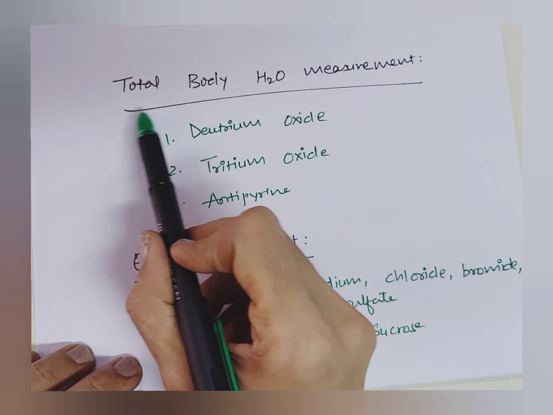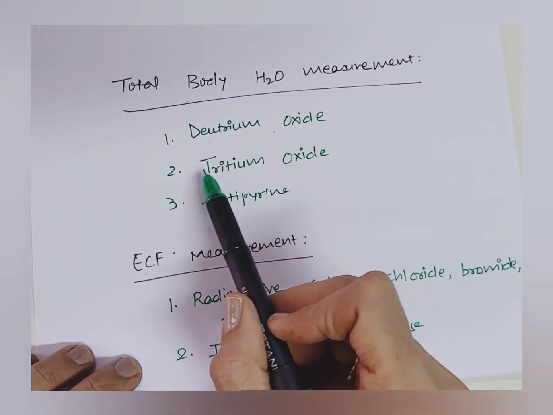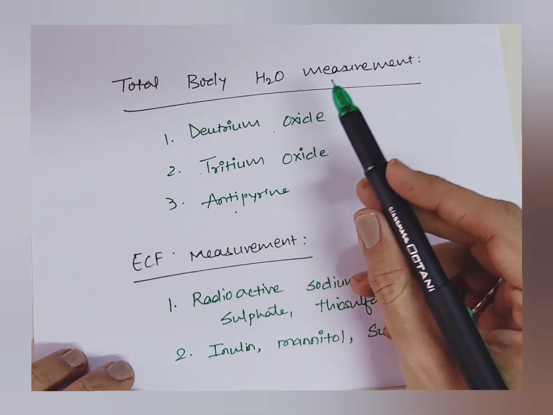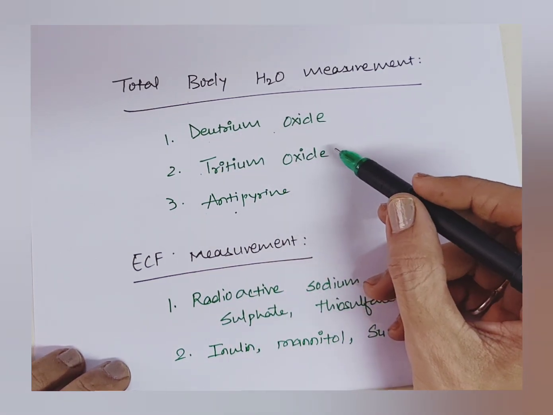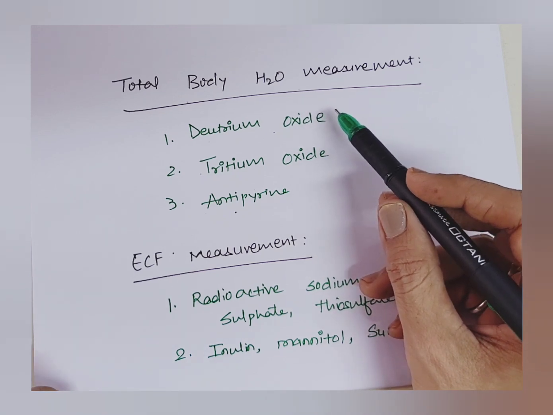For the measurement of total body water, we use deuterium oxide, tritium oxide and antipyrine. These 3 dyes are used. So many times the question may be asked which dyes are used for measurement of total body water. That is an MCQ based question.